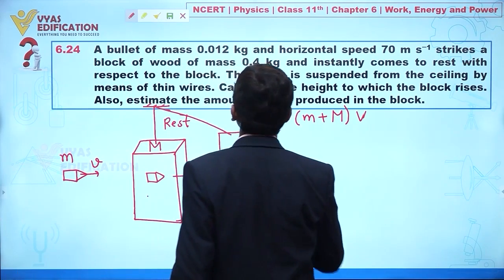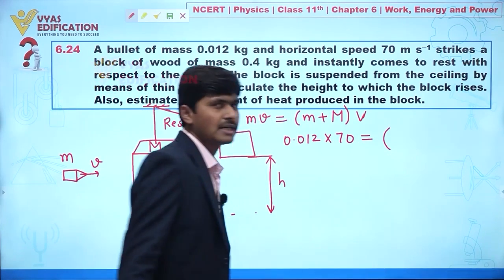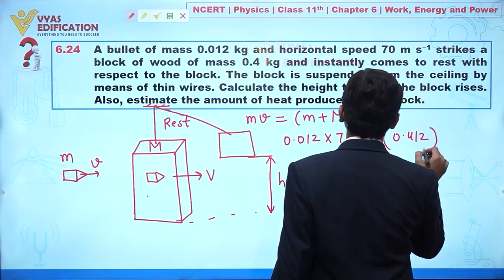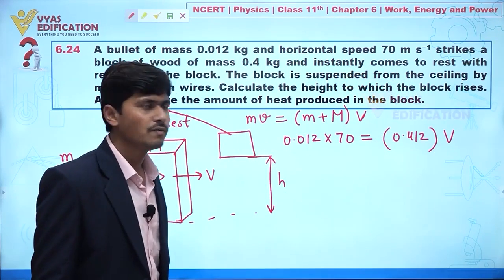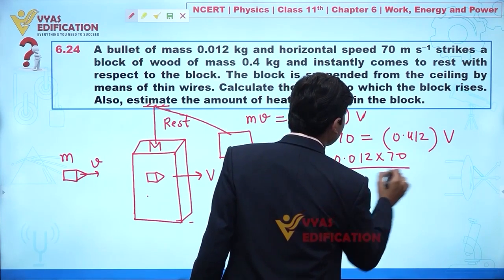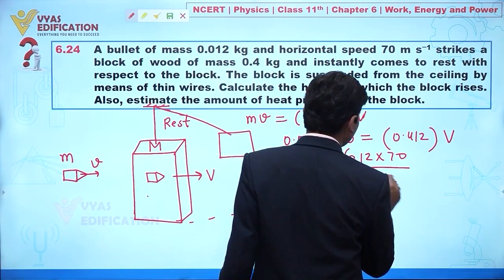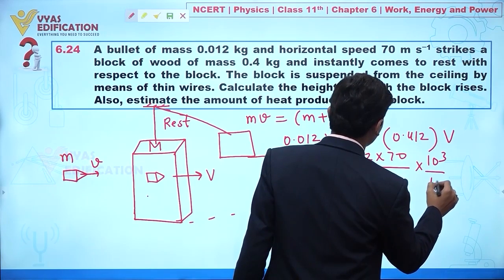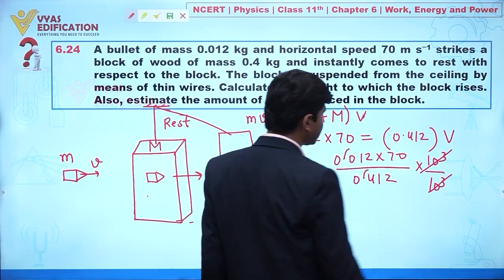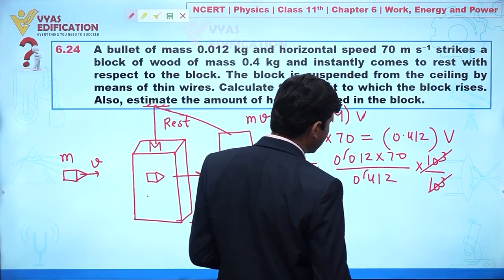So first I am saying m into v, this is given 0.012, velocity given 70, total mass, clear? Capital M is given 0.4, so I can say 0.412, clear? And let's suppose the combined velocity is v, clear? From here I can say v is given by 0.012 into 70 divided by 0.412, clear? Now if we remove this, this is 10 to the power 3, 10 to the power 3, this one and this one cancel out, clear? So from here we can say this is 12, and this is 0.412, clear? So now we can solve it like this.